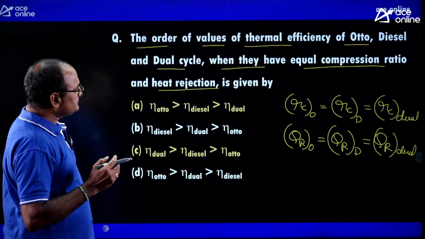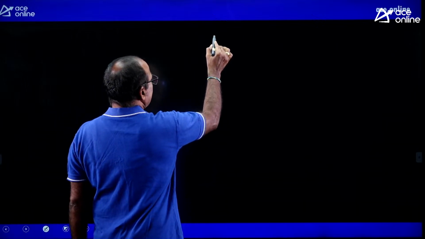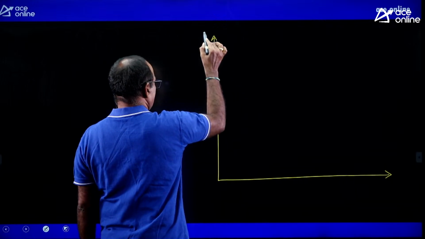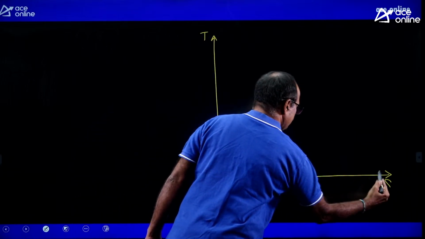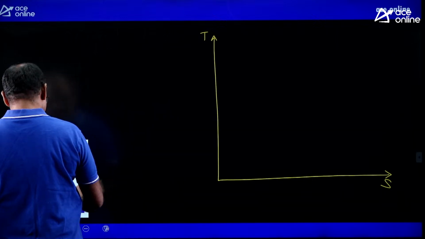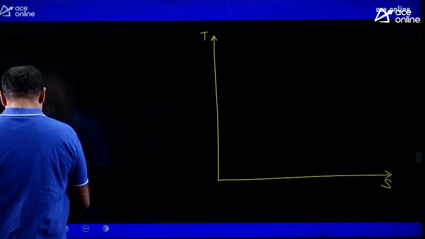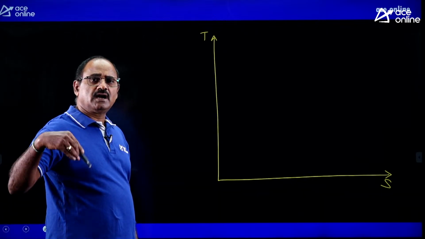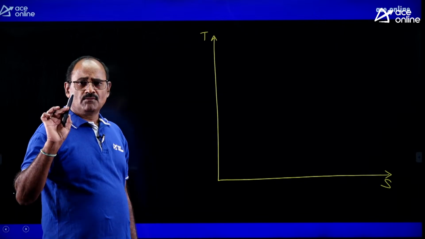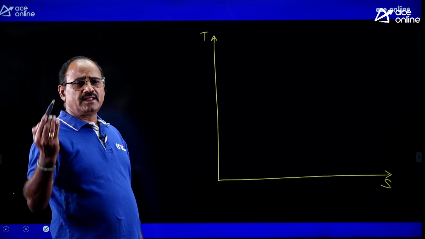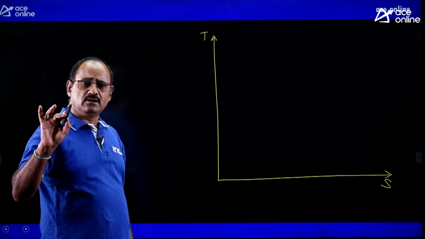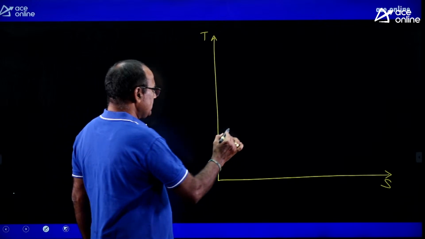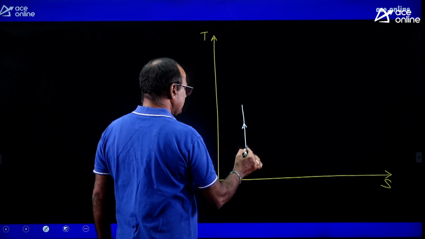Having that information, let us project the TS diagram for the Otto cycle and the diesel cycle, temperature versus entropy. You know, the Otto cycle consists of four processes: two are isentropic processes and two are constant volume processes. For the Otto cycle, heat supply and heat rejection take place at constant volume, and compression and expansion take place at constant entropy. So 1 to 2 is the isentropic compression.